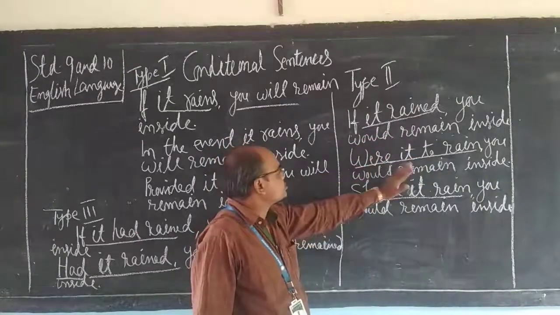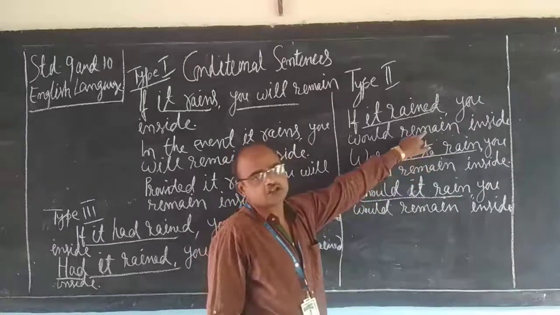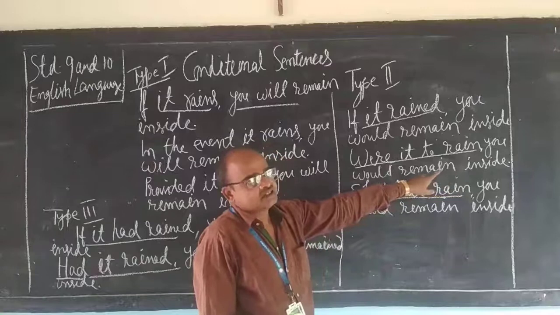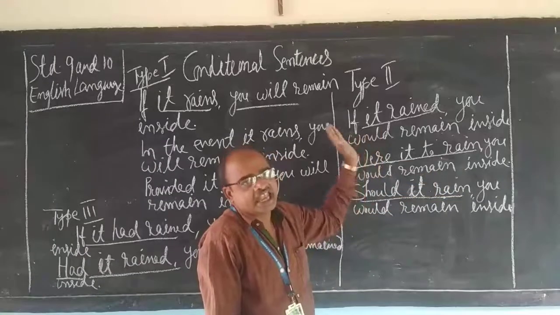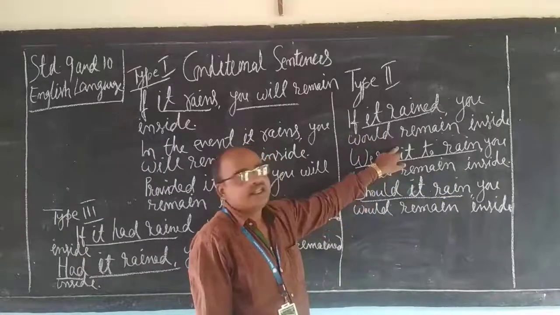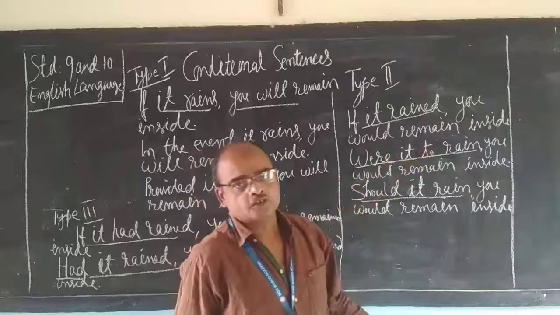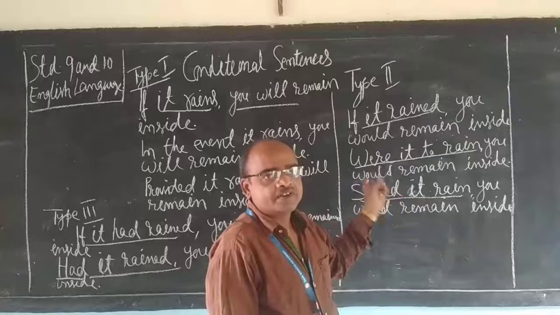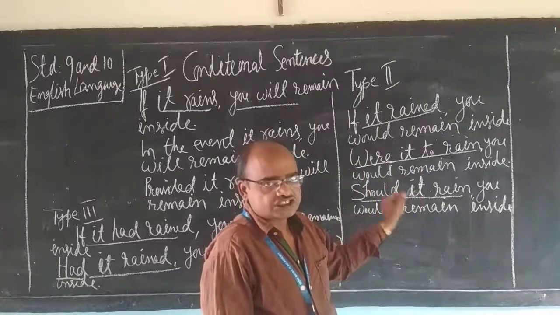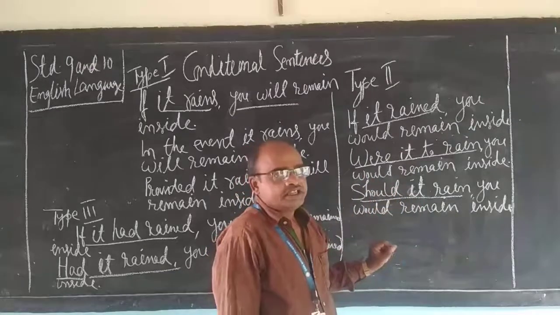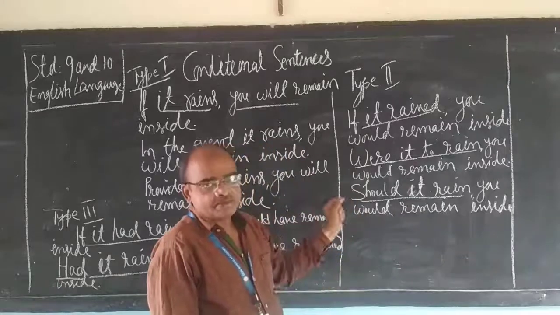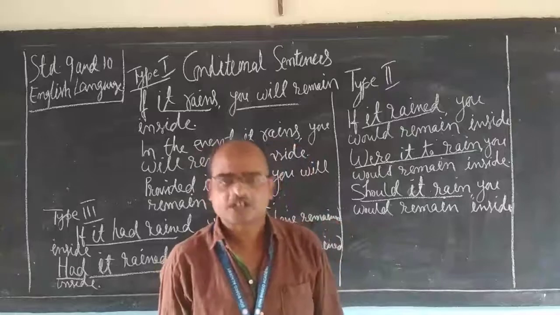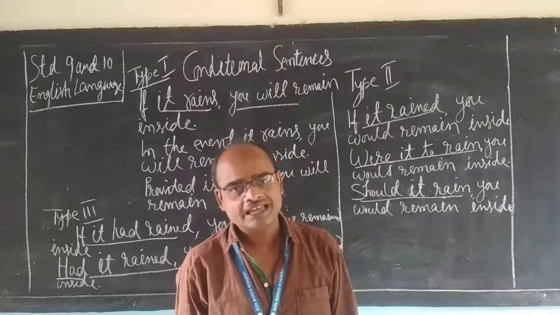So, were it to rain, the result clause will remain the same: you would remain inside. If the sentence is, if he came, I would help him, so were he to come, I would help him. Once more I repeat: if he came, I would help him. So were he to come, I would help him.